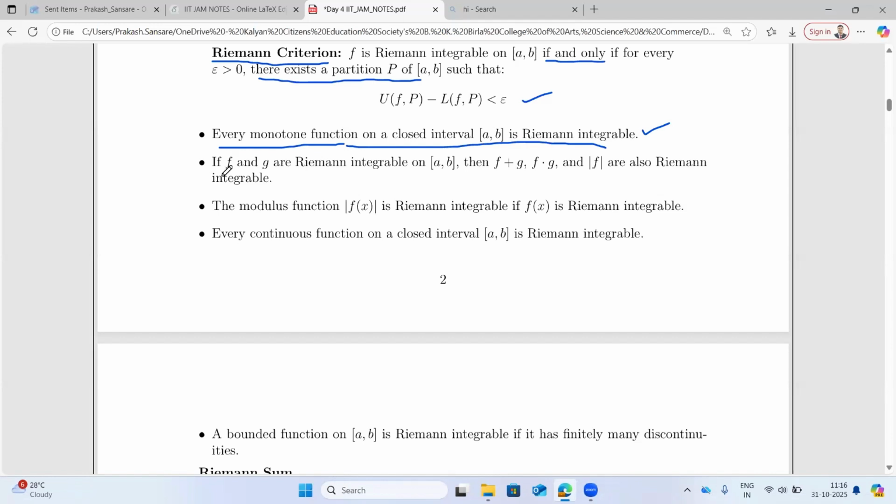Then this is the algebra of Riemann integrability, which says that if f and g are Riemann integrable on the closed interval [a, b], then f plus g, f times g, and the modulus of f are all Riemann integrable functions. I have not covered one: lambda times f is also Riemann integrable, where lambda is a scalar.